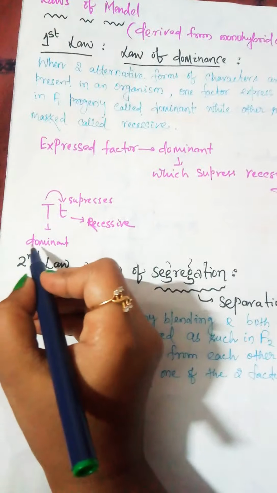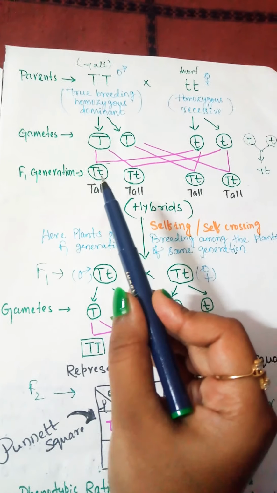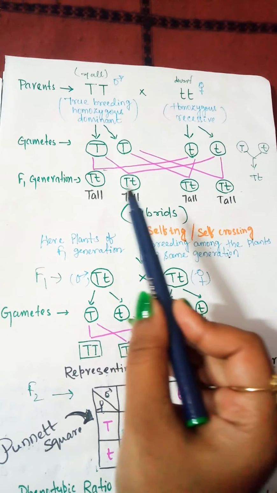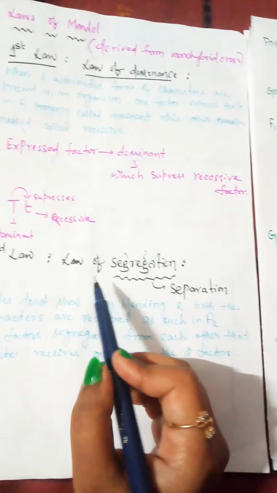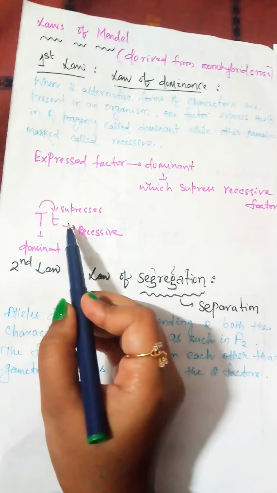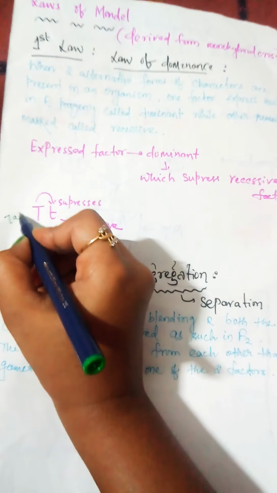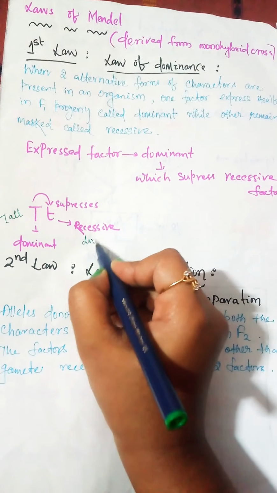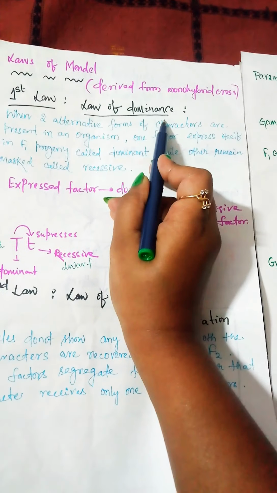Here in F1 generation you can see that all are in hybrid form. One is the dominant, one is the recessive, and the expressive one is the dominant. The dominant is the expressive one which suppresses the recessive one. So the tallness is expressive and the dwarfness is recessive. Okay, so this is the law of dominance.